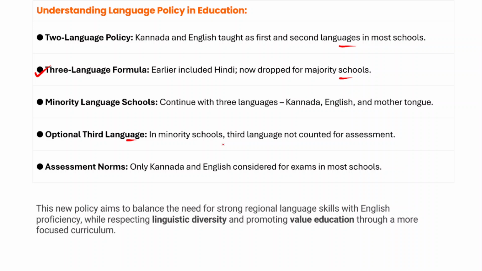And if we talk about the assessment norms, only Kannada and English are considered for the exams in most of the schools, including the minority schools as well. So therefore, this new policy aims to balance the need for strong regional language skills with English proficiency while respecting the linguistic diversity and also promoting value education through a more focused curriculum. Right? I hope you have understood this topic, and that's all in this lecture, and thank you so much.